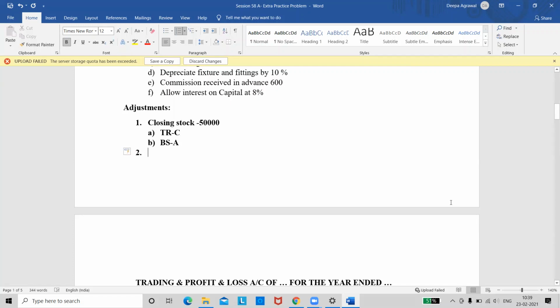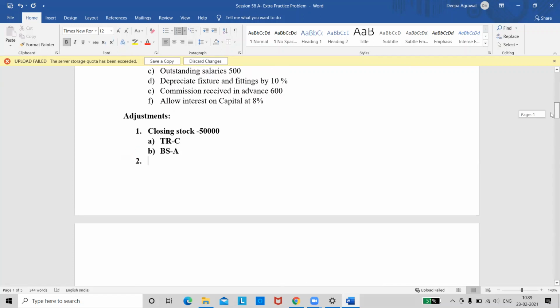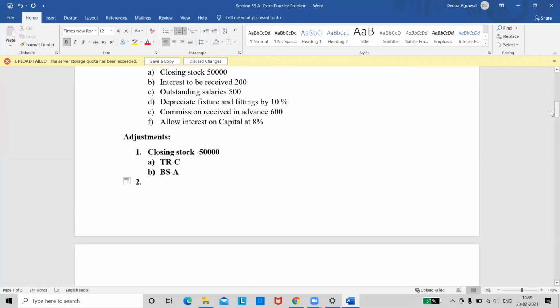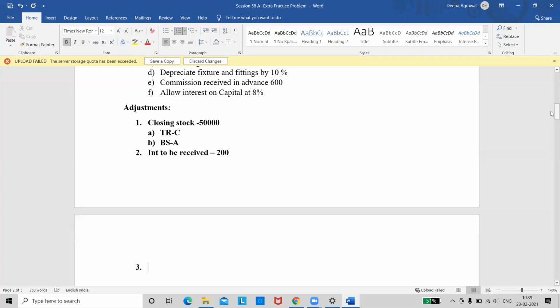What is the second one? Interest to be received. What do you mean by this now? Accrued interest. Yes, it is accrued interest or outstanding interest receivable. So what should we do? First treatment, P&L account credit side. We have to add it.